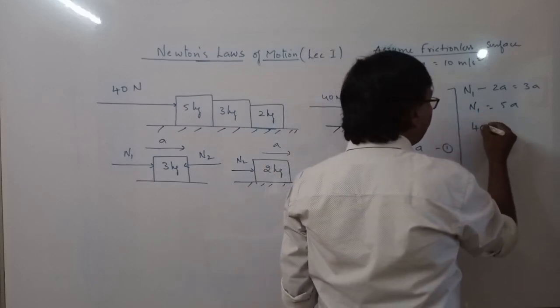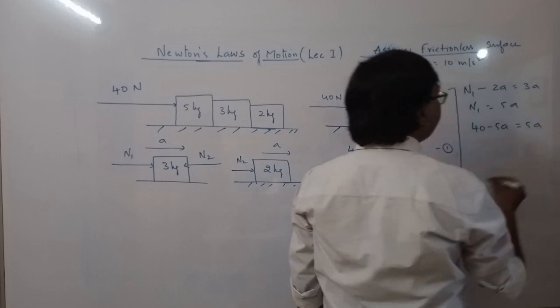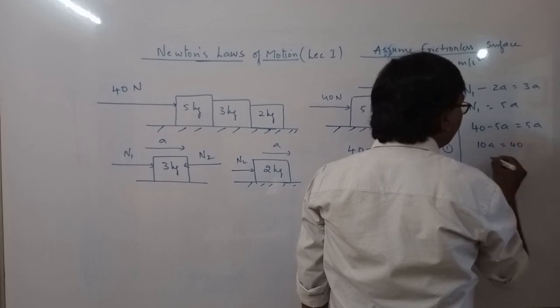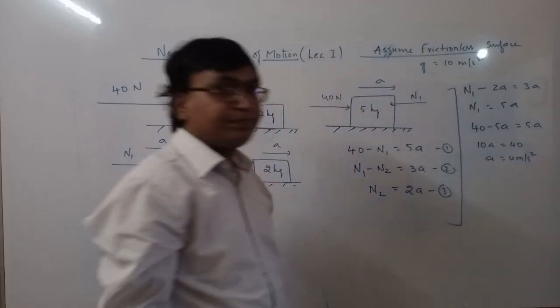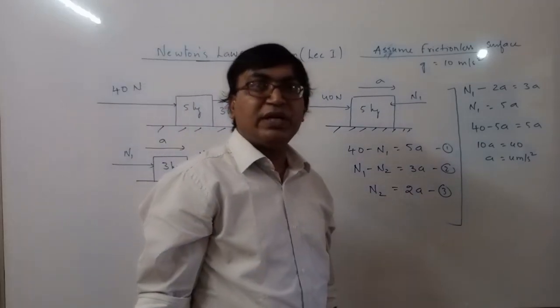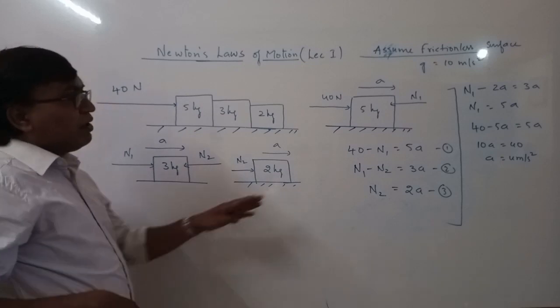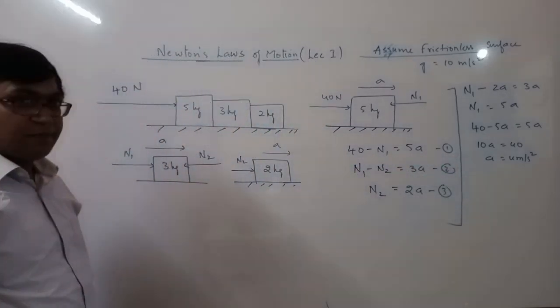So 40 minus 5A is equal to 5A. So 10A is 40, so acceleration is 4 meter per second square. From this acceleration you can find out all the forces.